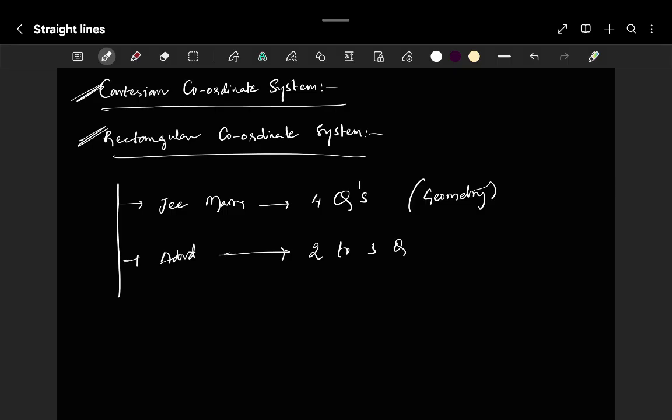Alright, keep this in your mind. When it comes to BITSAT, you may get more than 4 questions.